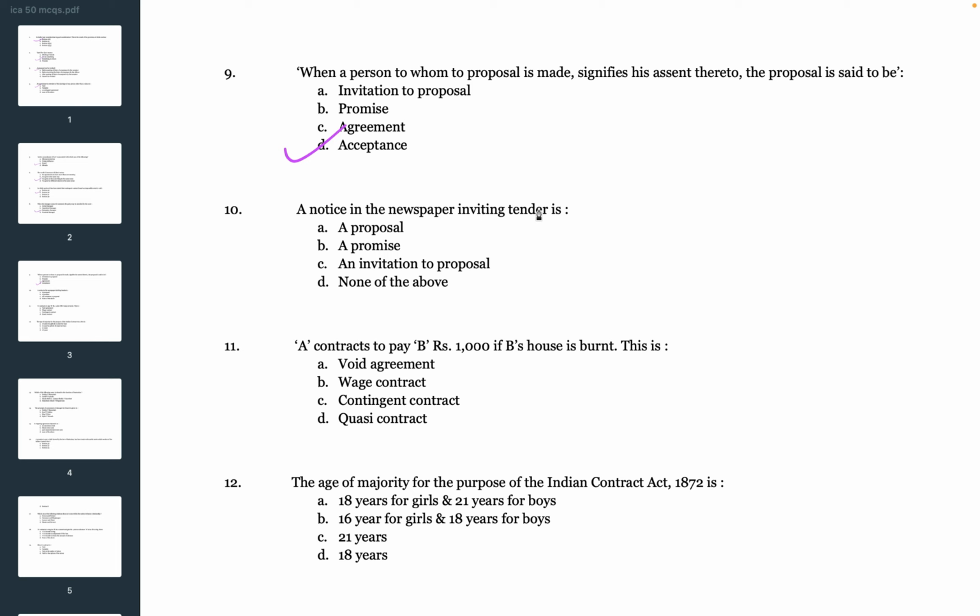Next question. A notice in the newspaper inviting tender is A. A proposal, B. A promise, C. An invitation to proposal, D. None of the above. So the answer is an invitation to proposal, which is C.